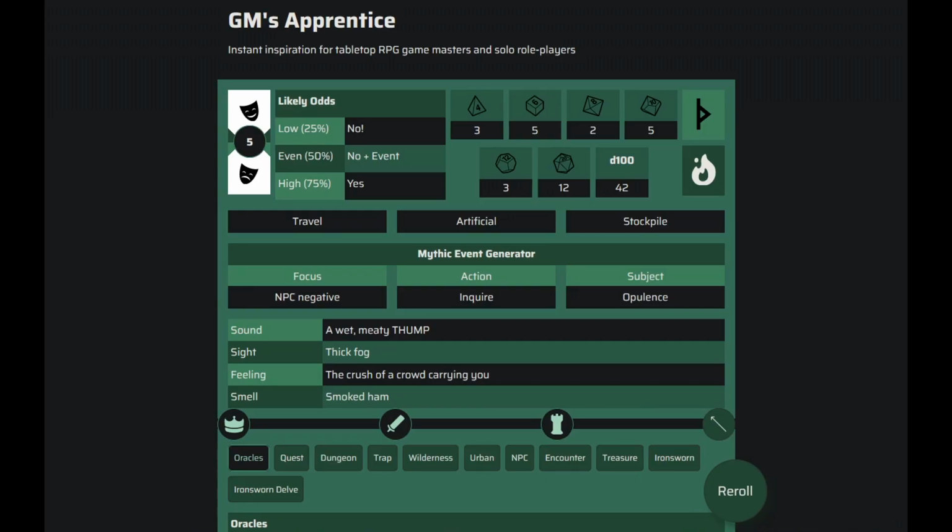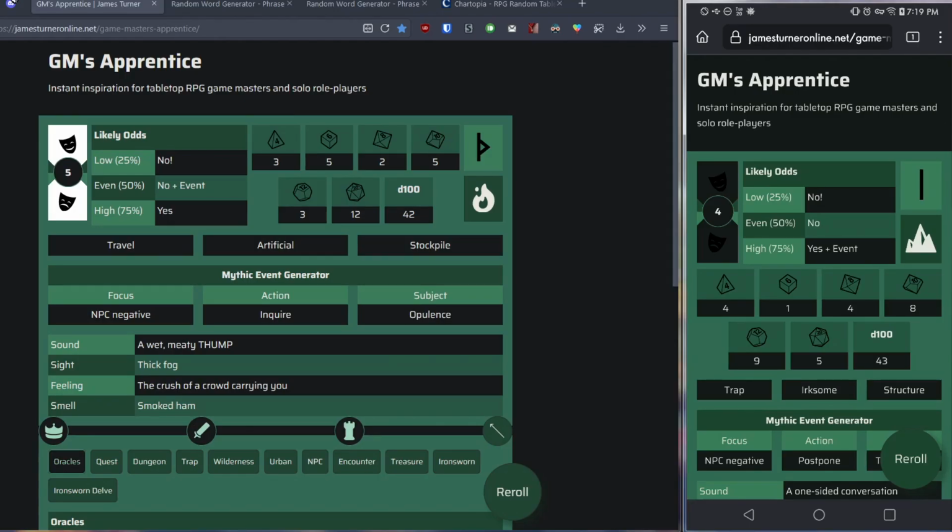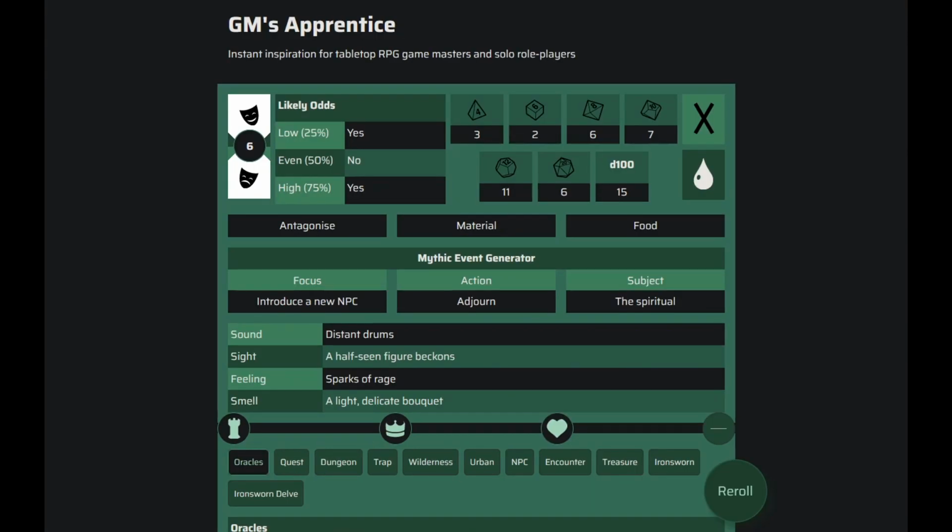This is GM's Apprentice, and it has so many things in one beautifully designed page, which, by the way, looks fantastic on mobile as well. And since all I do is play solo role-playing with my AI GM on mobile, I can tell you it works really well. The GM's Apprentice emulator is chock full of all kinds of ways to emulate a GM, answer questions, or randomize things to feed to the AI and get a very interesting output.